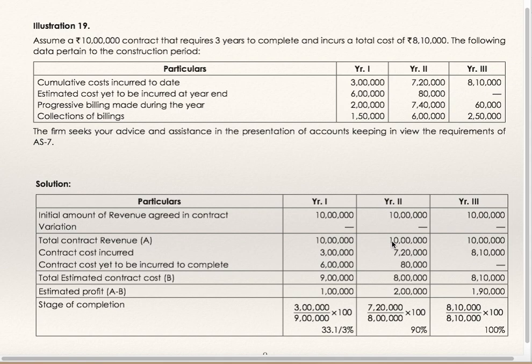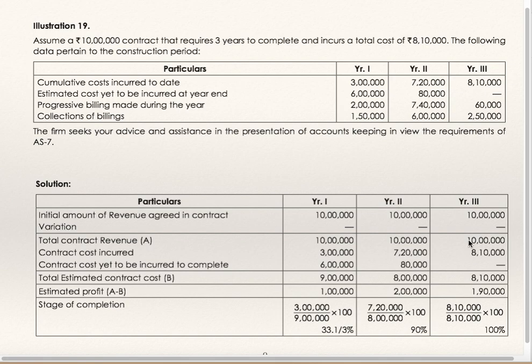Second year: contract revenue 10 lakhs, cost incurred 7 lakhs 20,000, future expected cost 80,000. 7 lakh 20,000 plus 80,000 is 8 lakhs. Estimated profit is 2 lakhs. Stage of completion: cost incurred up to date, 7 lakhs 20,000, divided by cost incurred up to date plus future expected cost, that is 7 lakh 20,000 plus 80,000 is 8 lakhs, into 100, is 90%. Second year, 90% of work is over.